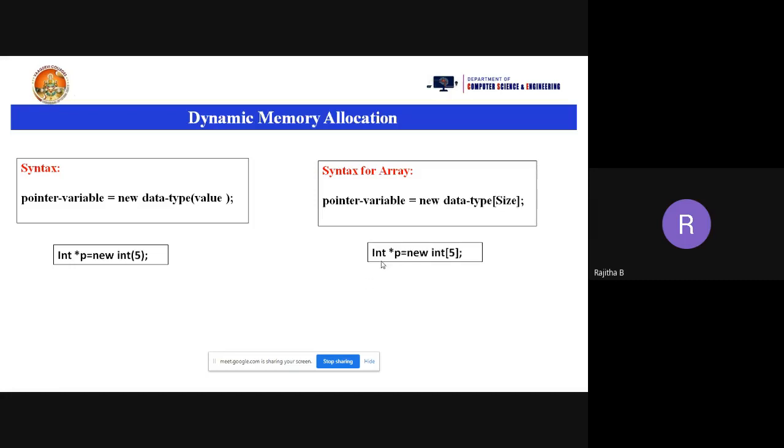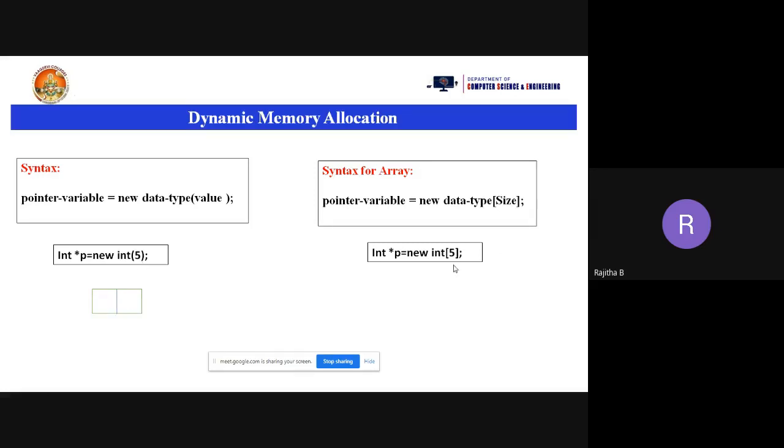Now come to this one. int *p equal to, now come to the array, int *p equal to new int, and I am taking the square brackets. So observe the syntax carefully here. I am taking the same data type and same value, but here I'm taking the 5 in parentheses and here in square brackets. What is the difference between these two syntaxes? For this syntax only 2 bytes will be allocated. Why? Because here 5 is a value, it is not an array. And the data type of 5 is integer, so 2 bytes will be allocated.